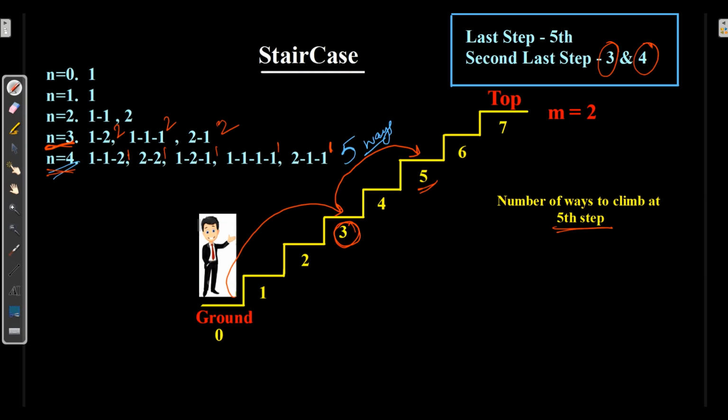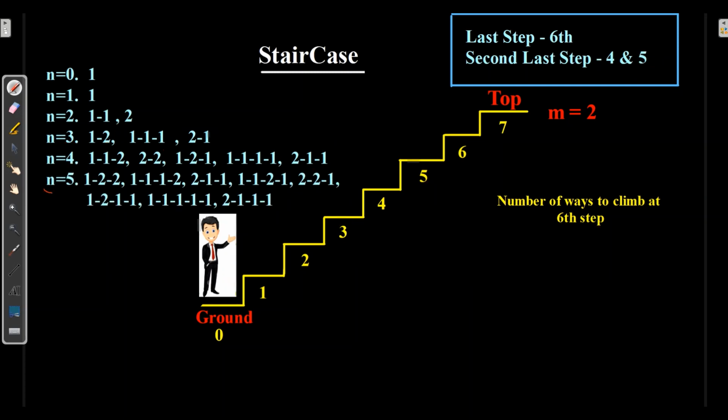So I can say n is equal to 3, there were 1, 2, 3 ways. And for n is equal to 4, 1, 2, 3, 4, 5 ways. So for reaching the 5th step, we can take 8 ways. Similarly, for the 6th step, I need to take 4 and 5 as my second last step. For 4, I just need to add 2 steps, and for 5, I just need to add 1 step.